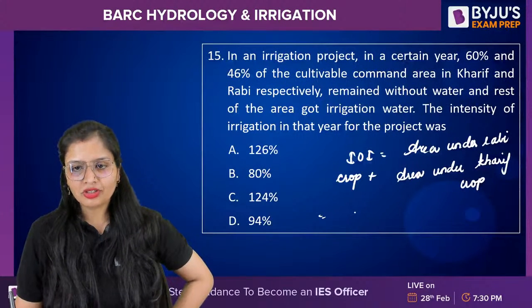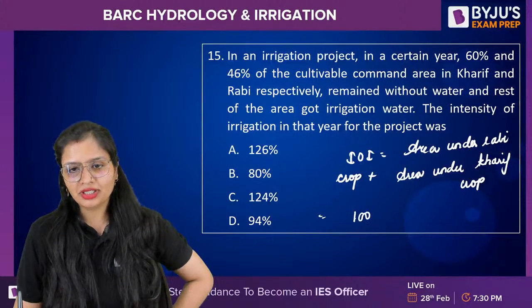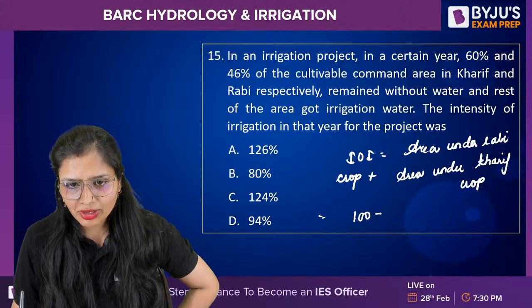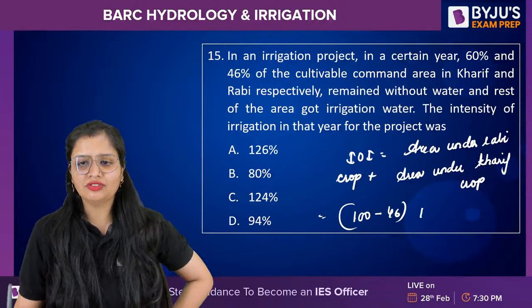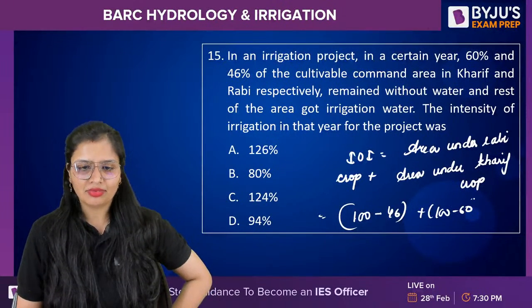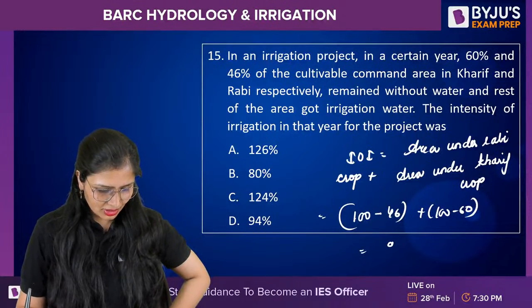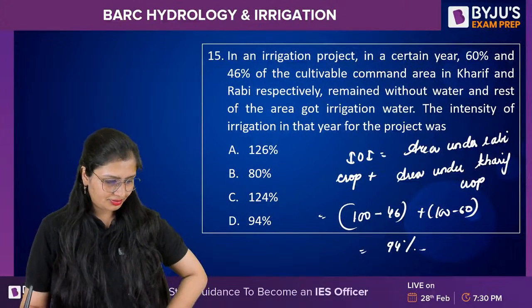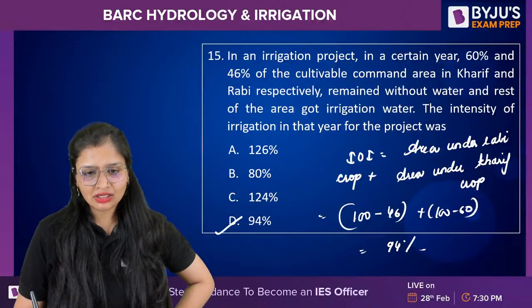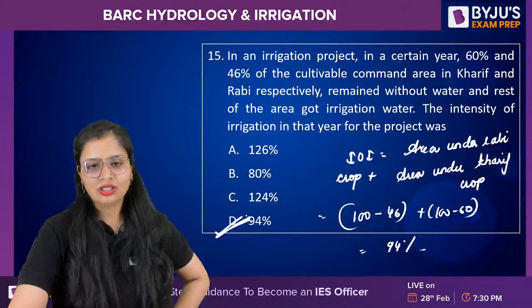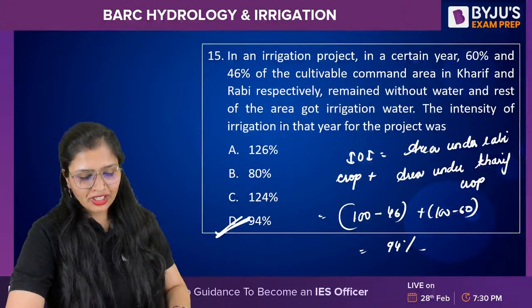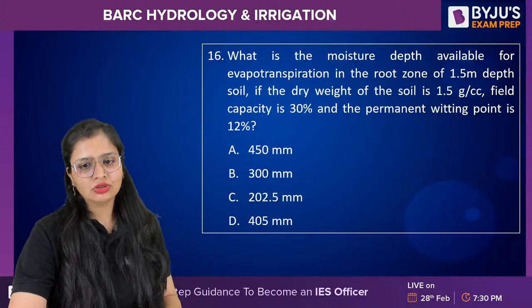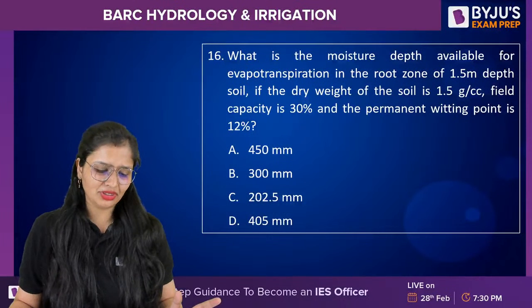So Rabi crop, if you talk about it, this will be 100 minus 46, and Kharif crop will be 100 minus 60. How much will it come to? 94%. Okay, fine. So now we'll deal with the next question. The next question is a very simple question. You guys can answer it.